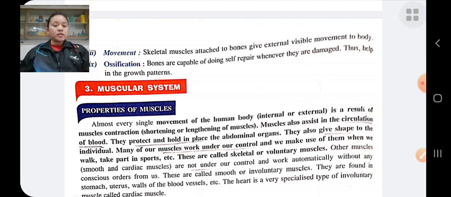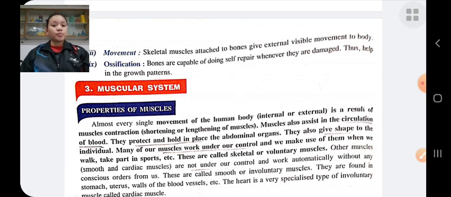The movement in human beings is possible due to muscular contractions. Every movement, whether internal or external, is due to muscular contraction. Muscular contraction means shortening and lengthening of muscle. Muscle helps in circulation of blood throughout the body.